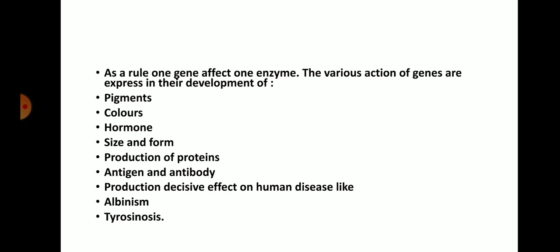Basically, the gene is a muton, the smallest unit of mutation, and the gene is responsible for mutation. So a sudden change in the structure and function of the gene may lead to diseases like albinism and tyrosinosis. So this gene affects the structure and characteristics of the organism. So this is the modern concept of the gene, meaning one gene is responsible for one enzyme.